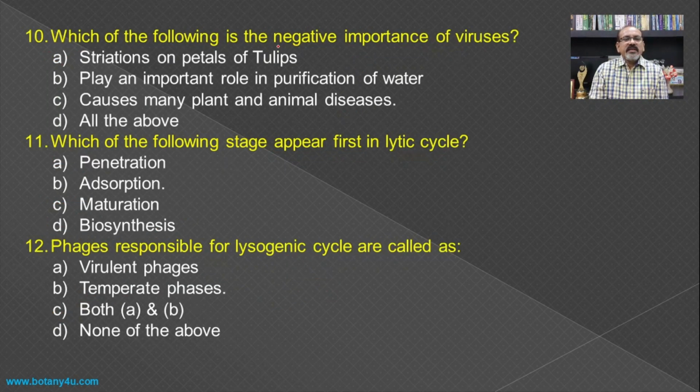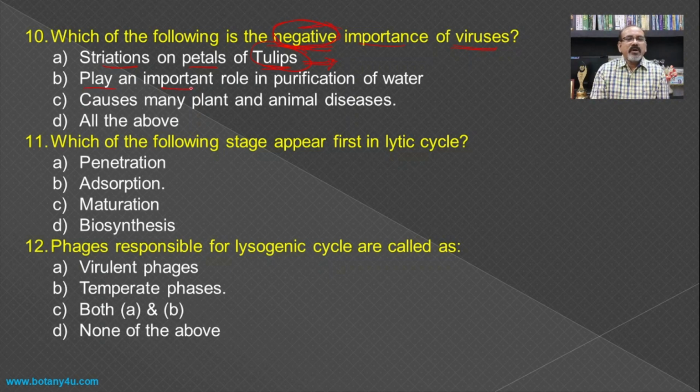Then which of the following is a negative importance of the virus? We will have to concentrate on the negative importance, means it is not beneficial. First one is the striations on the petals of tulips, means in a tulip plant, the striations on the petals of the flower provide it a beautiful look. This beautiful look makes it ornamental, and hence it is beneficial, and we want the negative importance, so this will not be the answer.